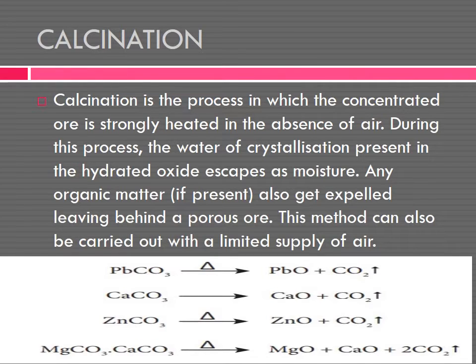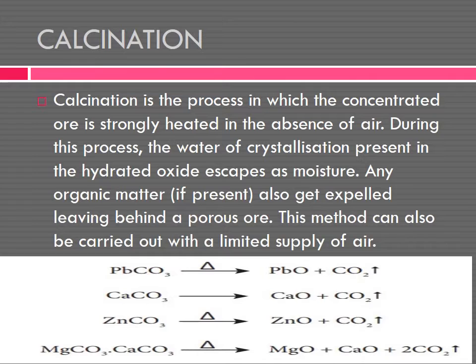In the previous one, roasting removes impurities such as arsenic, sulfur and phosphorus by converting them into volatile oxides. Those sulfide gases are expelled. Here carbon dioxide gases are expelled. In the previous one, sulfur dioxide is expelled.